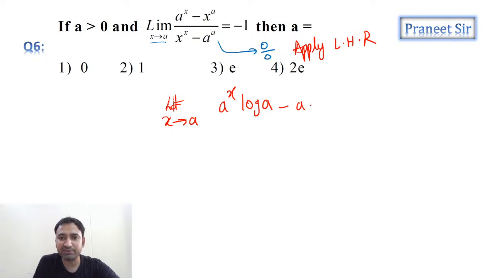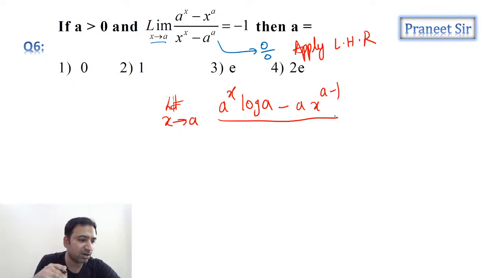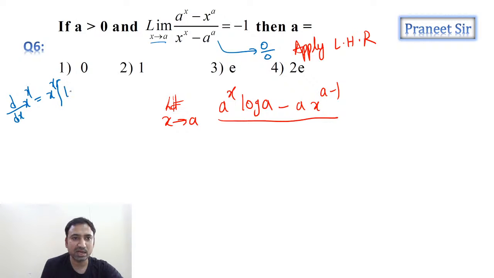And x power a differentiation is a into x power a minus 1. And what about the denominator, guys? Do you know the differentiation of x power x? We'll take log on both sides and differentiate it. So this is what we're getting, guys. 1 plus log x we get. Correct now?